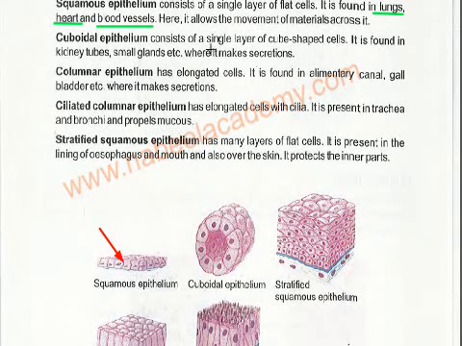Cuboidal epithelium consists of a single layer of cube-shaped cells. Now see, this is a cube-shaped cell. It is found in the kidney tubes, small glands, and where it makes secretions. So first of all, see again right here, the location. It has a location and then a function also. It makes secretion. So please make headings, it will be easy for you to learn.